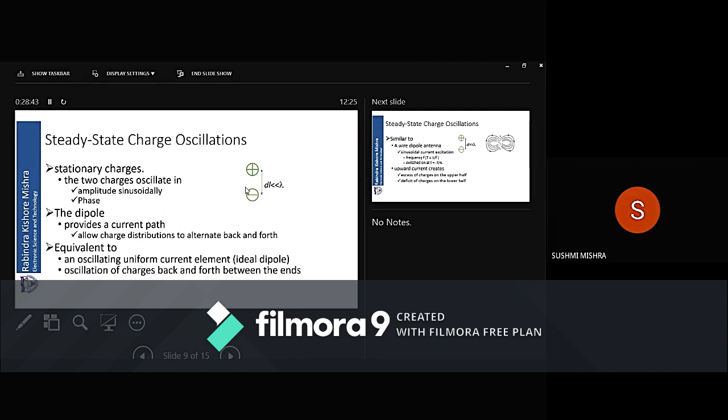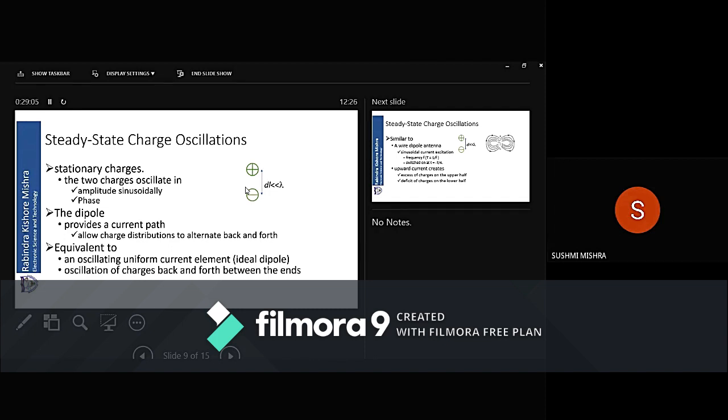If they are moving in this manner, the dipole is providing a current path. A moving charge provides a current path. So the dipole is providing a current path. Now this current path will allow the charge distribution to alternate back and forth, up and down.